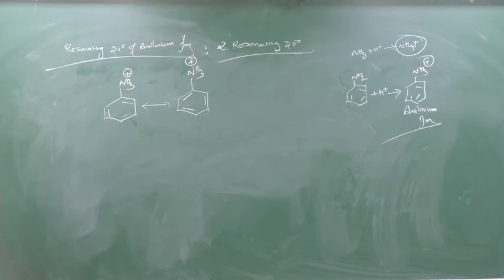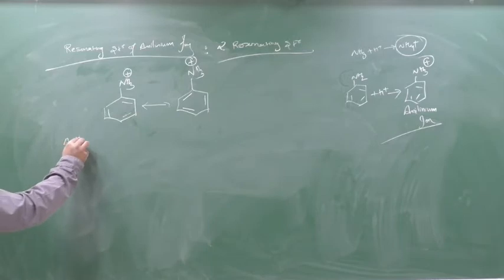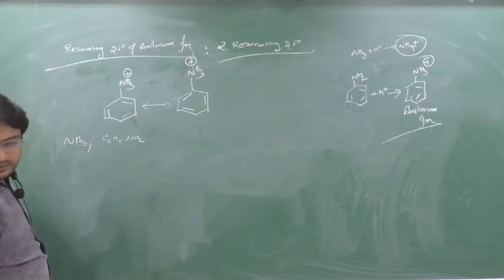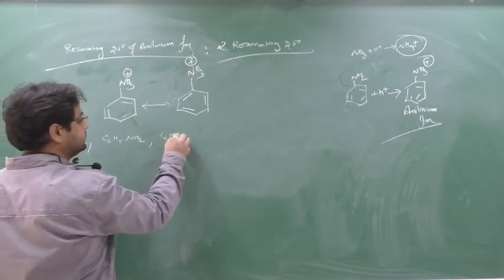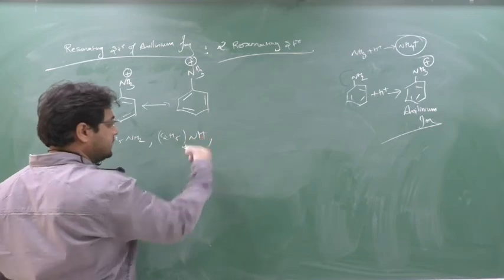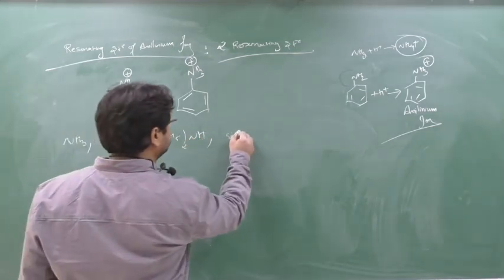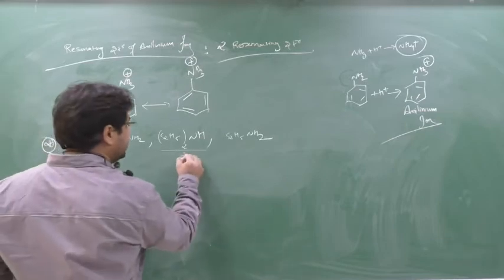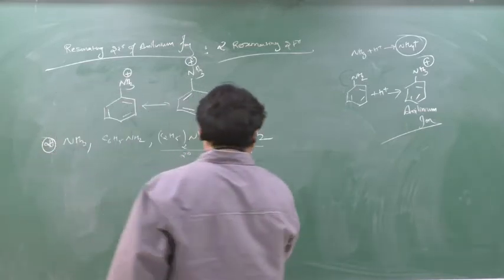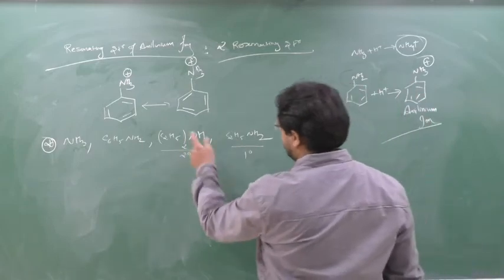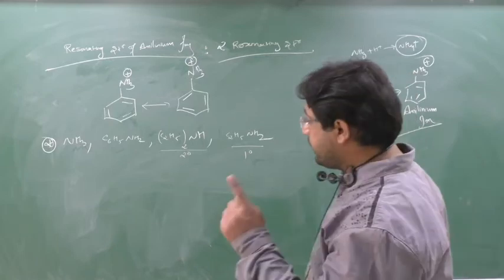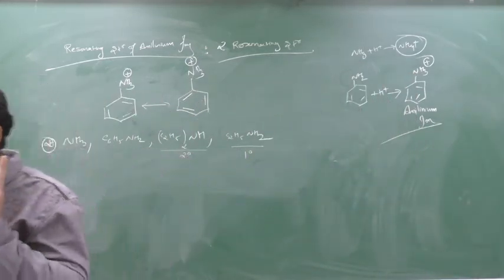Done this. Another question, basic strength. First is ammonia, then they have given C6H5NH2, then (C2H5)2NH, then C2H5NH2. Basic strength. So see, this is a 2 degree amine, this is a 1 degree amine. Now we know that in the ethyl case, 2 degree is greater than 1 degree, and 3 degree, which means 2 degree is more basic.